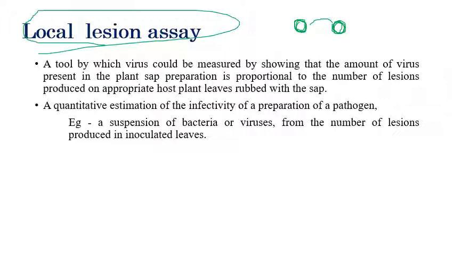Let us consider that if you take infected material and rub it on uninfected plants, the number of lesions produced on the uninfected leaf is directly proportional to the amount of virus in the infected leaf. That is the local lesion assay.